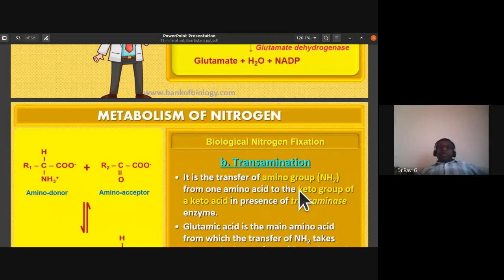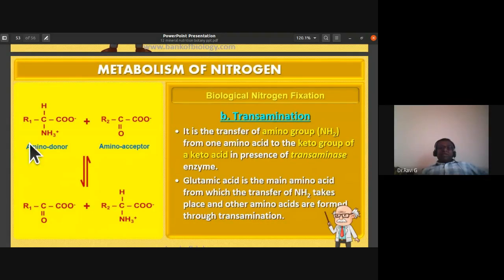So glutamic acid is the main amino acid from which the transfer of amino group takes place, and other amino acids are formed through this transamination. So glutamic acid is the main amino acid from which the transfer of amino groups takes place to the keto acid groups, and they form different amino acids.